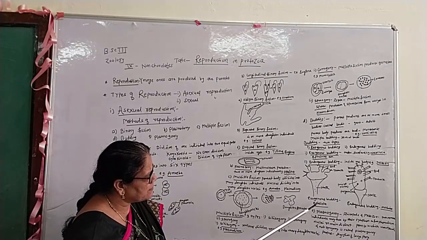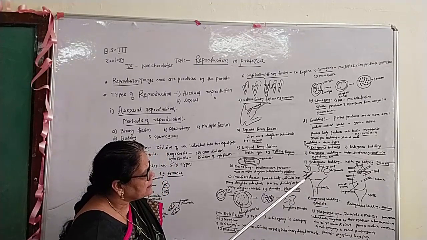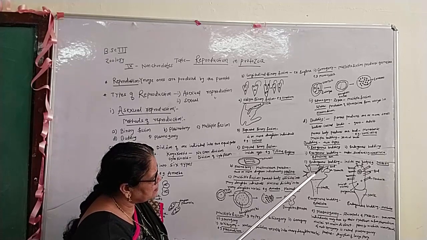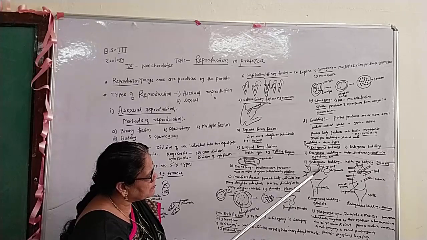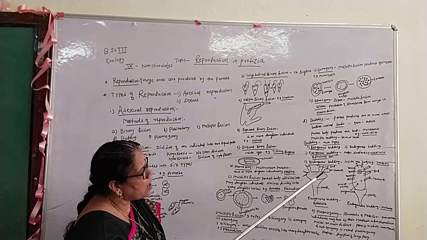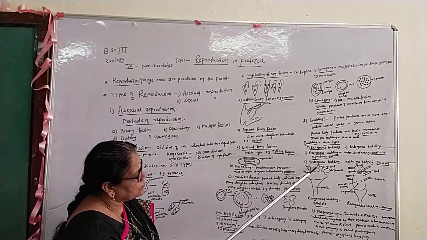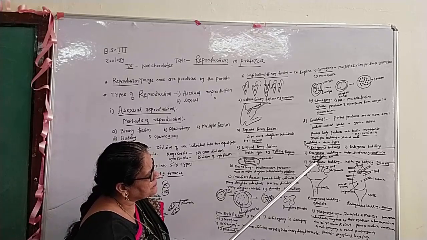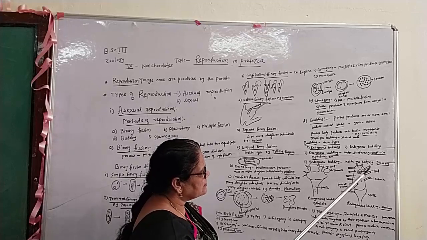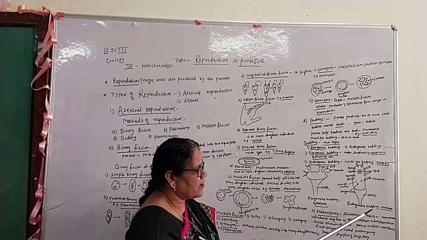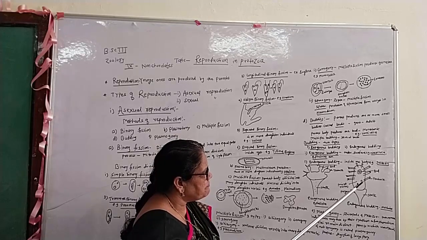In exogenous budding, for example Ephelota, these are the outer surface. This is the bud, this is the tentacles, and this is the stalk. These buds present on the outer surface are commonly called exogenous budding. The second diagrammatic sketch is endogenous budding, for example Suctoria.